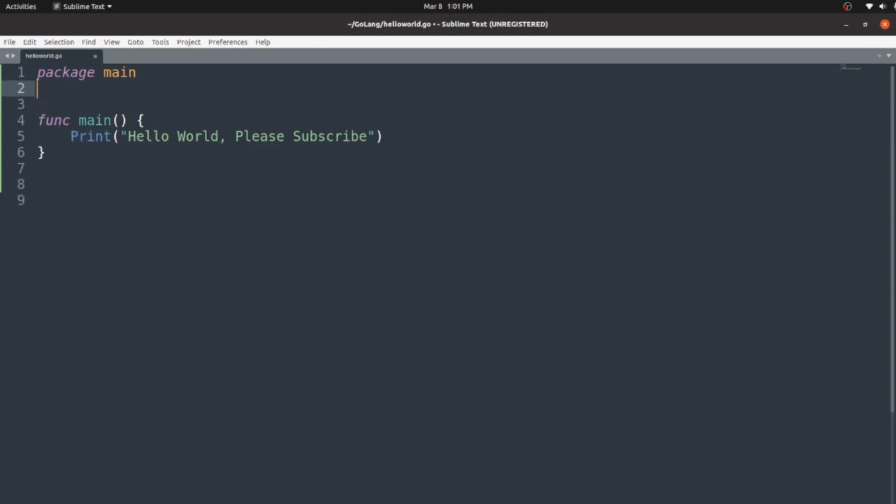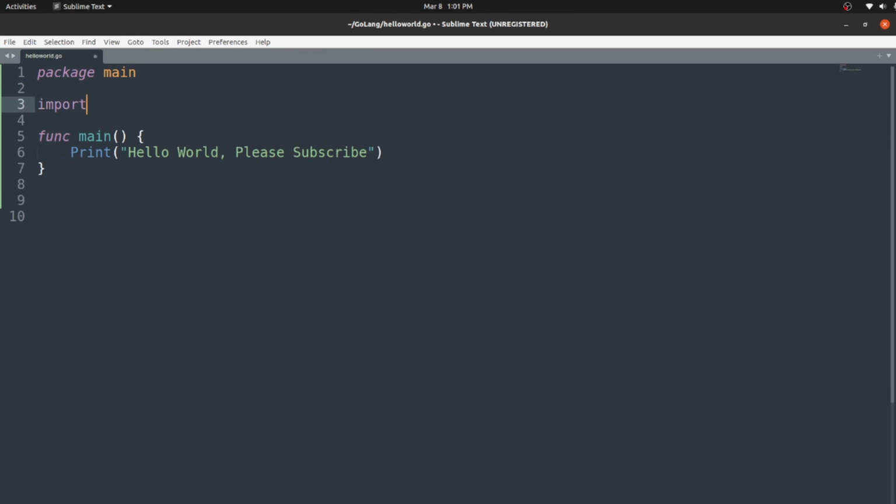Now let's try to pull in the package FMT here. So here I successfully imported FMT, but the error says expected string, found new line. So we need to bring this library name within double quotes. Now we couldn't see any error except one, undeclared name print. Why is it still happening? We need to refer to this specific package here: fmt.Print. Now I am saving this. I pressed Control S and I couldn't see any error.